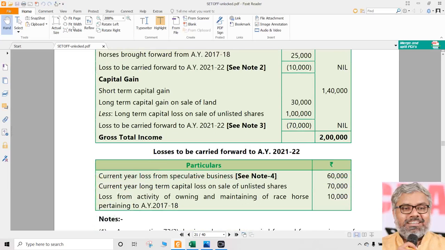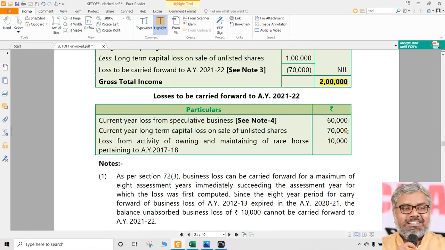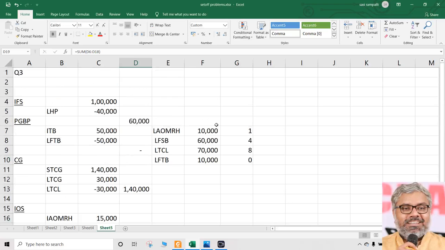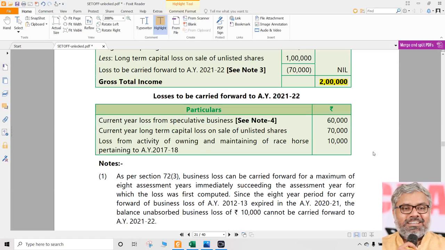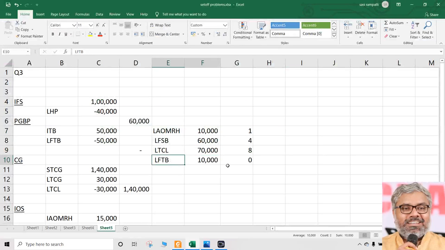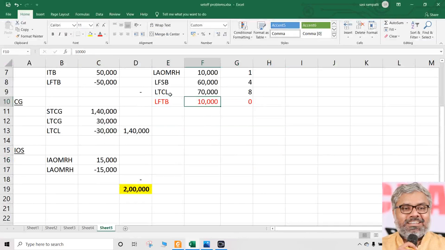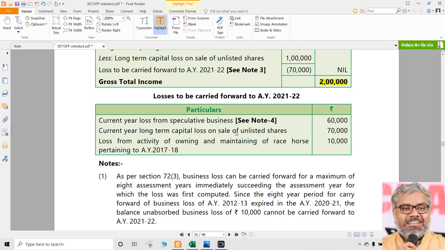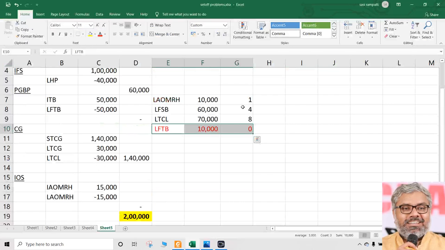If you observe, naturally, yes, that is the answer, 2 lakhs rupees. And what are the things to be carried forward? Clearly you should write these things to be carried forward: 60,000, 70,000 and 10,000. This is not possible to be carried forward. We are not writing it as a part of eligibility of carry forward. We have to write a note telling that this 10,000 is not possible to be carried forward. Only 3 things are possible to be carried forward.